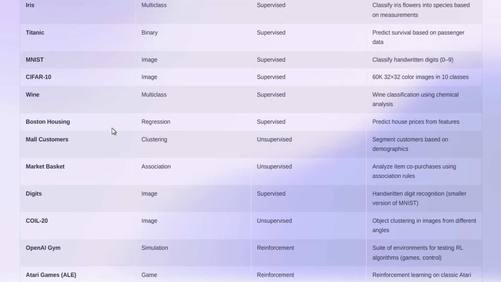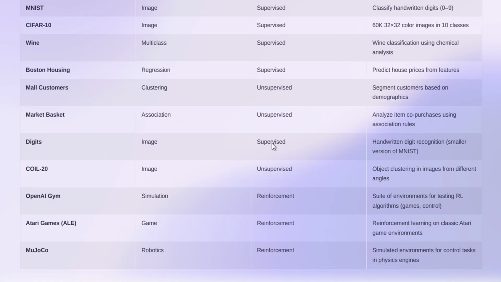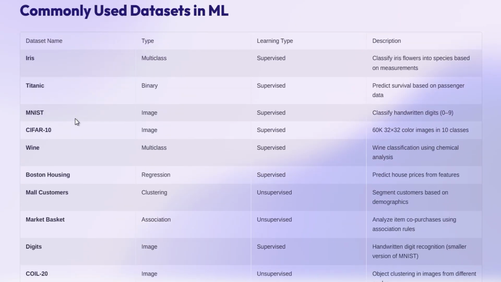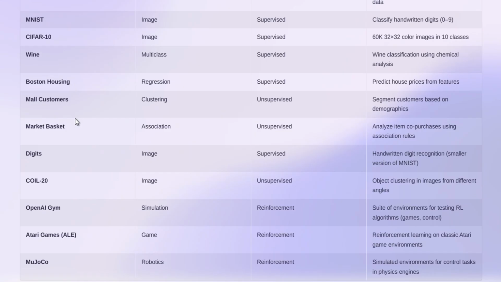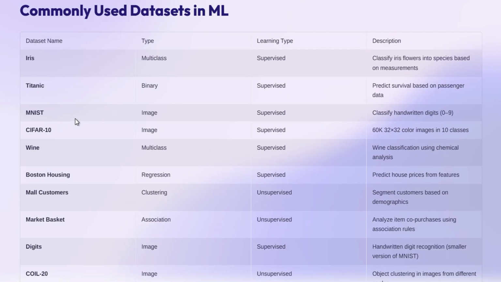In the same way, we have many more labeled and unlabeled datasets. And for reinforcement learning, we are going to use OpenAI Gym. This is very important. It's basically a simulation environment, and here we have Atari games also, the ALE, which is very famous, and MuJoCo. These are some of the most common datasets we are going to use in training and testing our models. That's all.